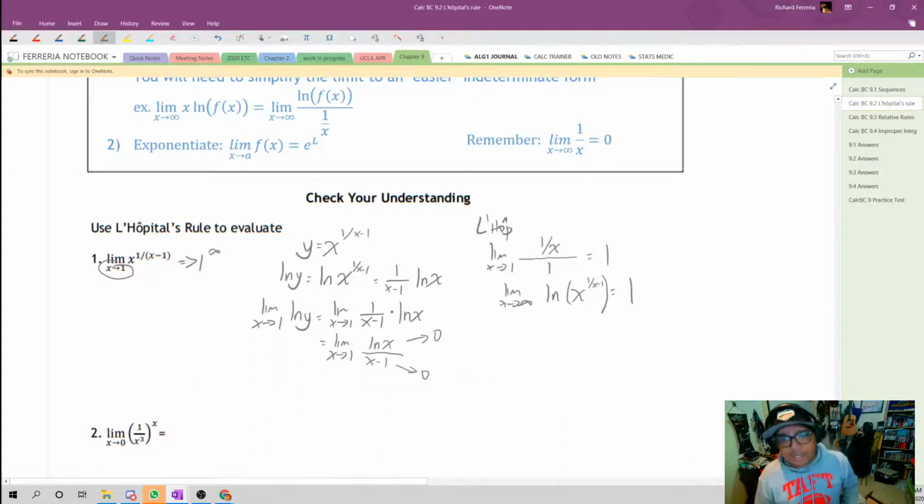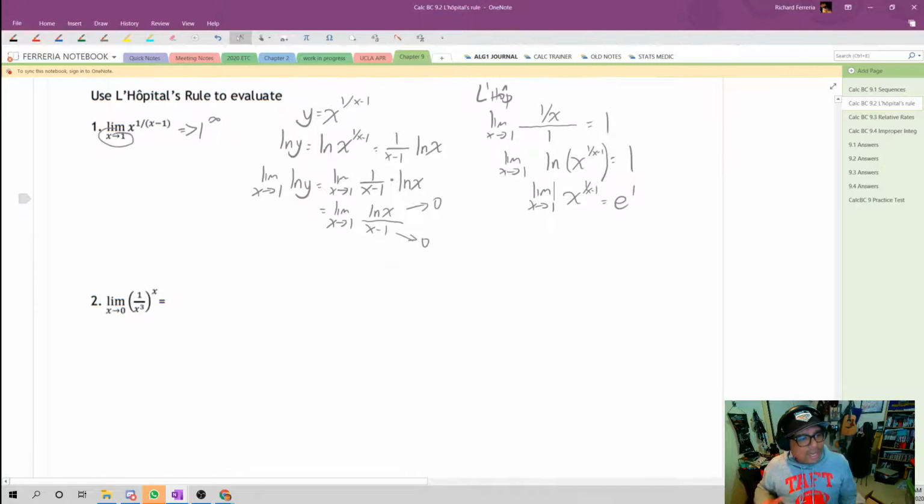And then here's where that exponentiation comes in. From this we can deduce that x to the 1 over x minus 1, that limit is equal to e to the first power. And I think I'm getting this wrong. This limit's going to 1. Right. So the limit is e. 1 to the infinite power is equal to e this time. Next time this might be different.